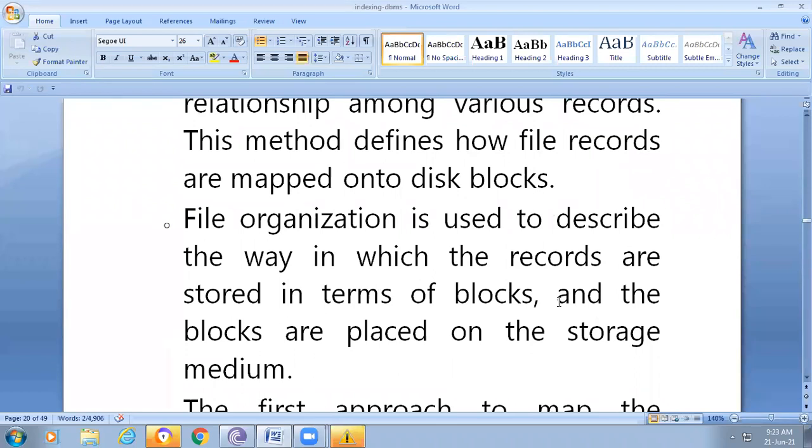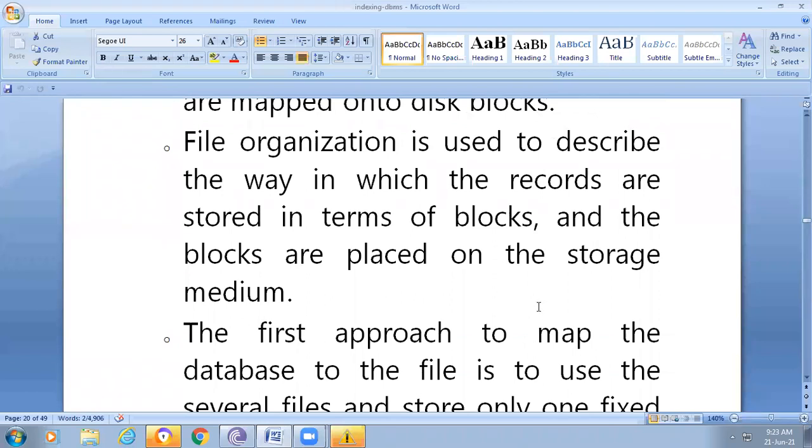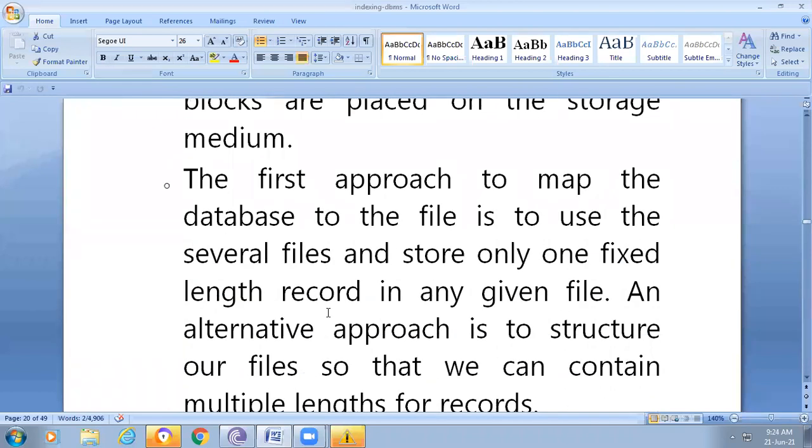File organization is used to describe the way in which the records are stored in terms of blocks, and the blocks are placed on the storage medium. The first approach to map the database to files is to use several files and store only one fixed length record in any given file.